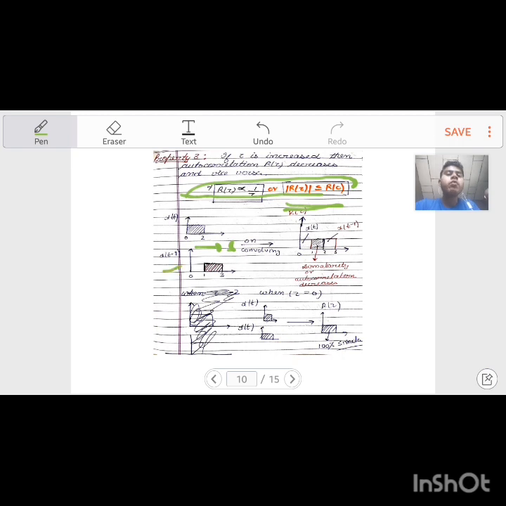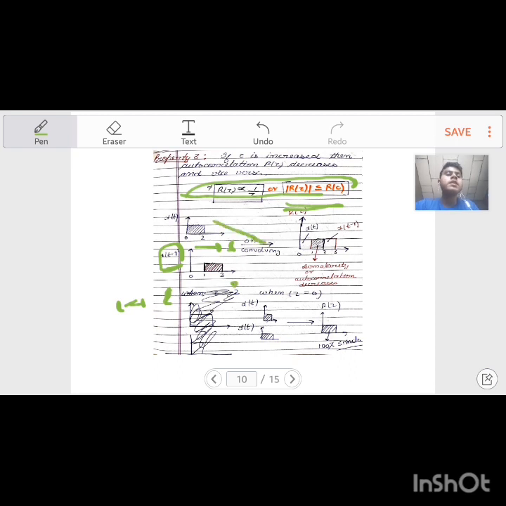Now I am shifting this signal towards the positive side by one unit, so the shift is tau equals 1. On shifting, the signal moves towards the right-hand side, and its new range is from 1 to 3.